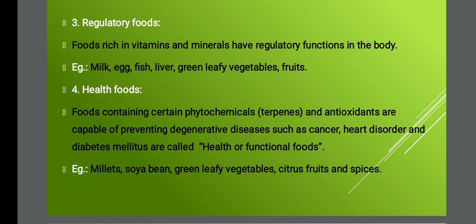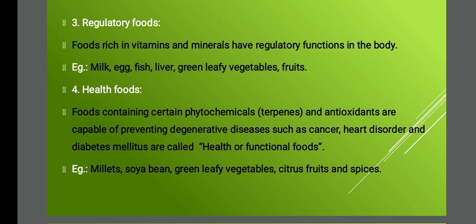Is it clear? I'll repeat the 4 points once again. As I said earlier, food is a substance which provides energy and helps us to build, maintain and repair our body tissue. So this we call food. And food is classified on the basis of two things: one is based on the function and second one is based on the nutrient value. Based on the function we have 4 different types: energy yielding food, body building food, regulatory food and last one health food. Is it clear for you? Yes, I'll go with the next title.